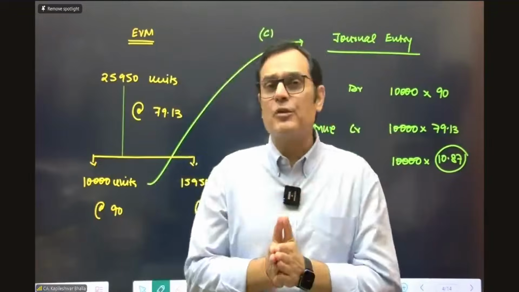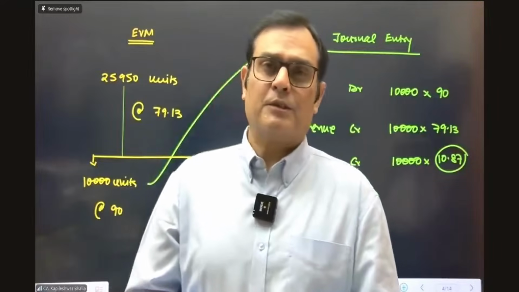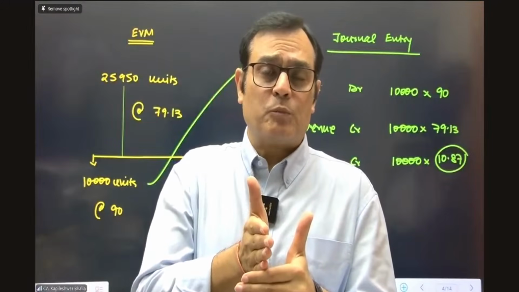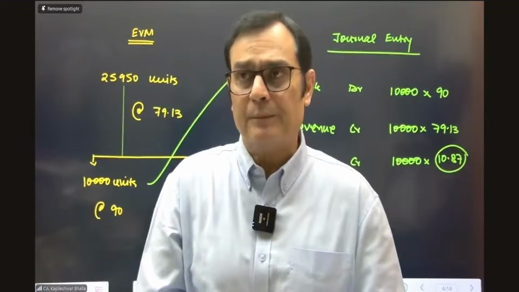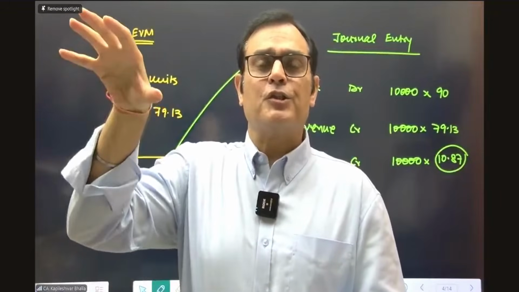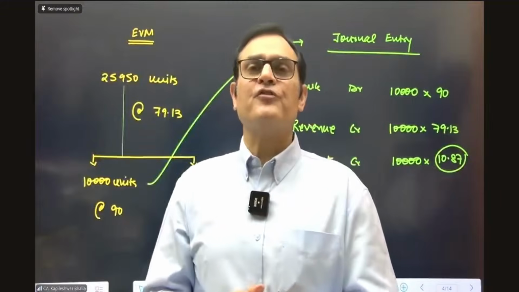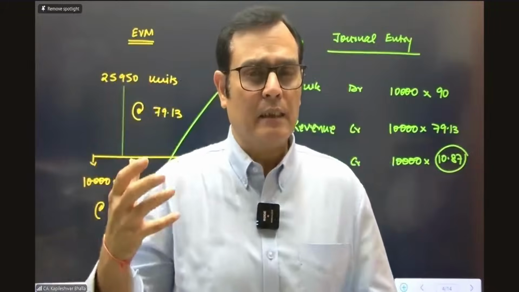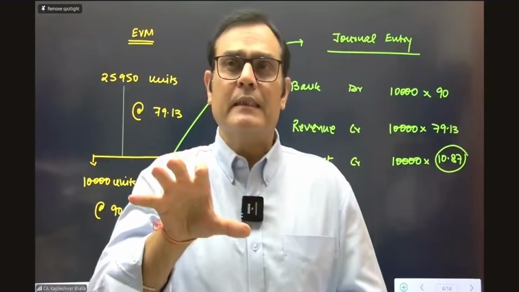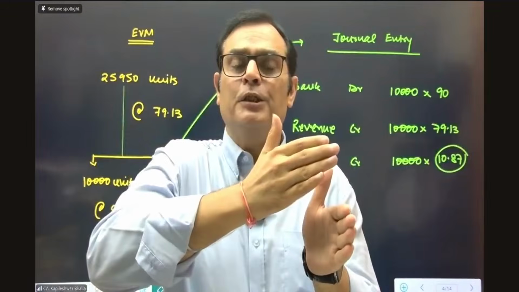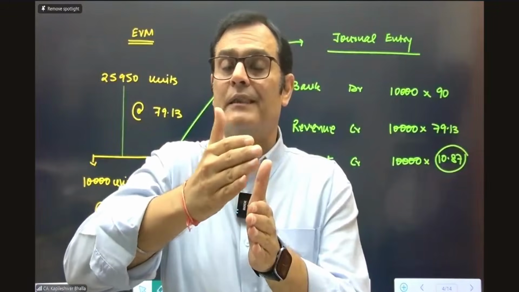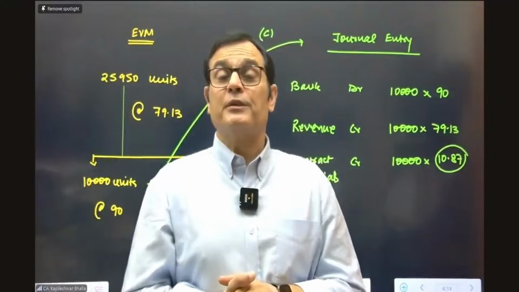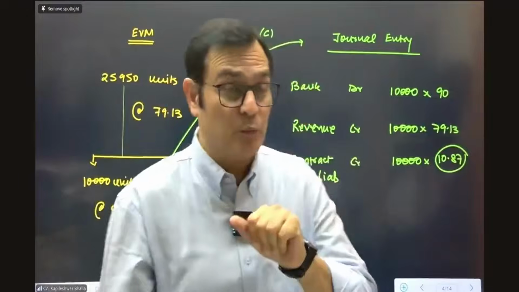In fact, I would also like to pinpoint an input which was given in the suggested answer, just for a little discussion point of view. There were two alternative accounting treatments suggested. One is that you pass a consolidated entry. Now, when you put a consolidated entry for 25,950 units, I think it will not be a technical position. I think the better one is the second alternative, where you give an entry for the initial 10,000 units, then you put another entry for the 15,950 units. Now, when you put the entry for those additional units, that's the point we need to see. So I'd like to work that out.